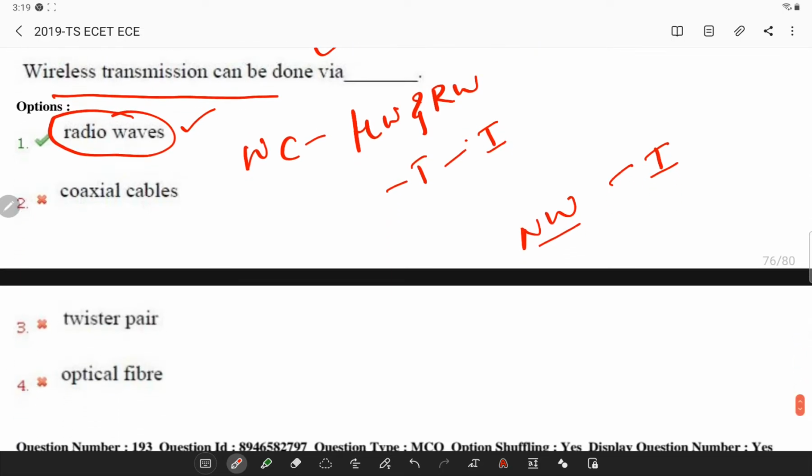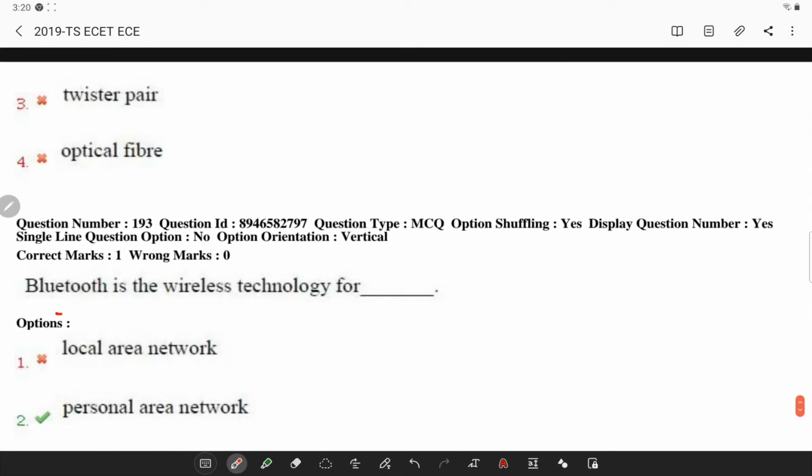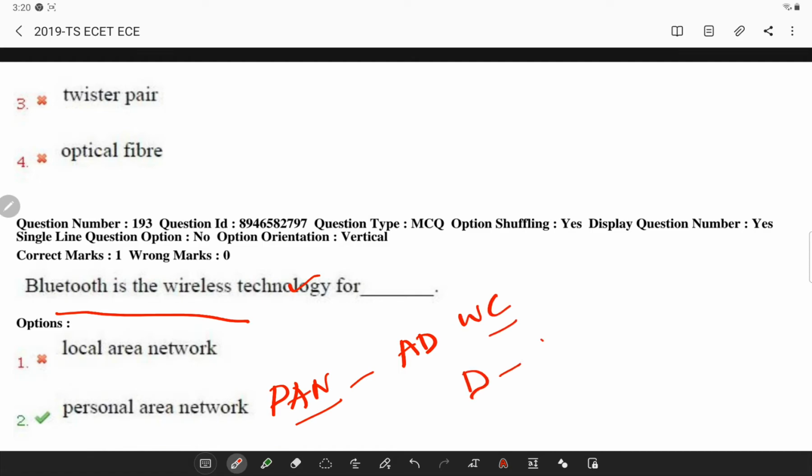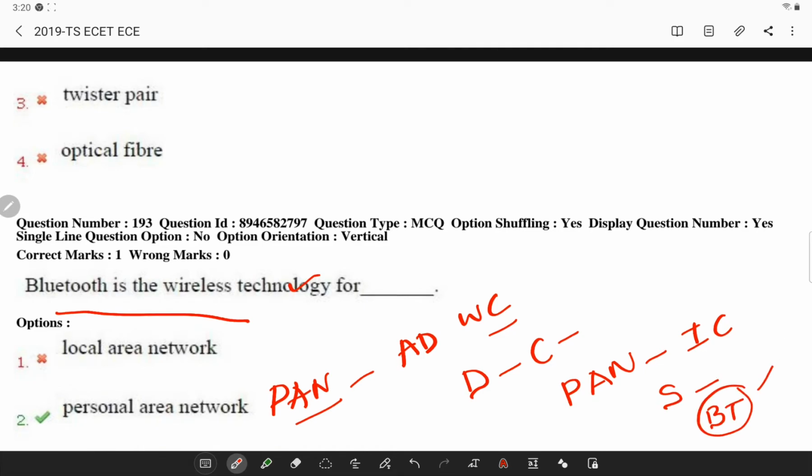Next, Bluetooth is a wireless technology of personal area network called PAN. This personal area network is an ad hoc wireless connection that allows devices to communicate directly with each other. In the personal area network, the internet connection of one of the devices can be shared with another device through Bluetooth tethering.